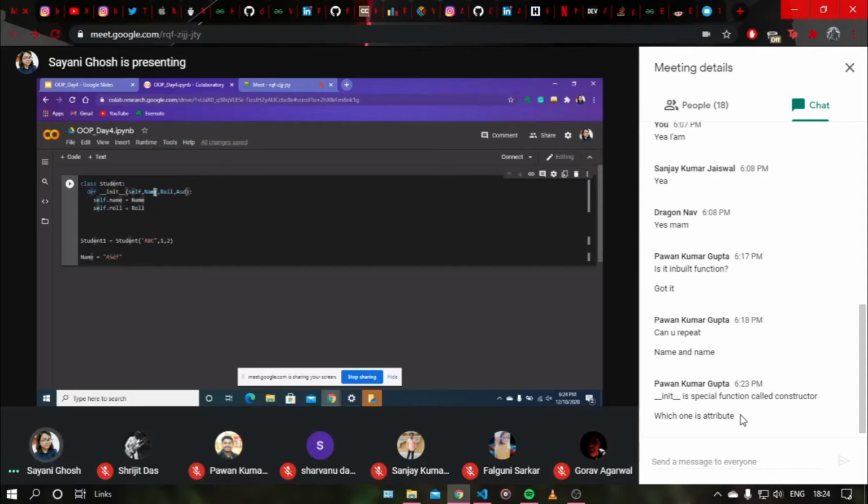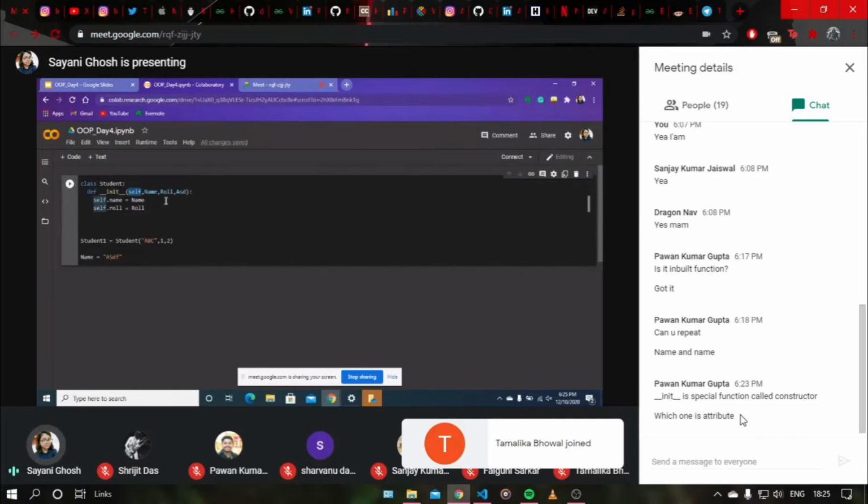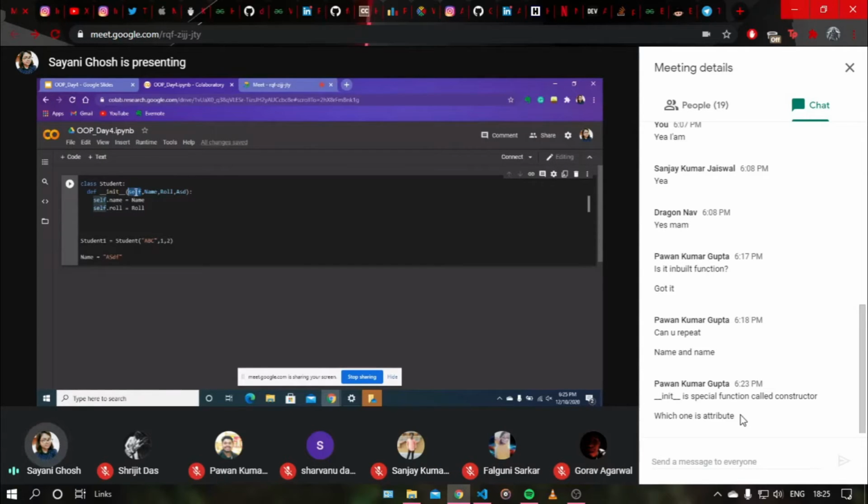Whenever we push ABC into name with the capital N, it will actually have the value ABC as a string. So what are we doing with the self keyword here? Whenever we are working with multiple objects, the interpreter will get confused. The class will not be able to point to the current object. For that, we need the self keyword.